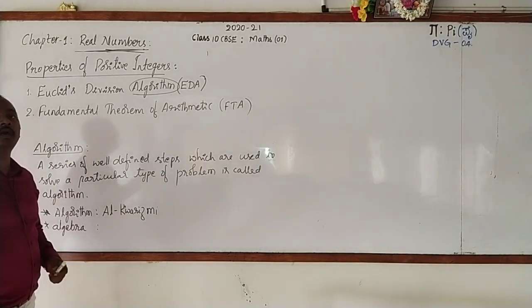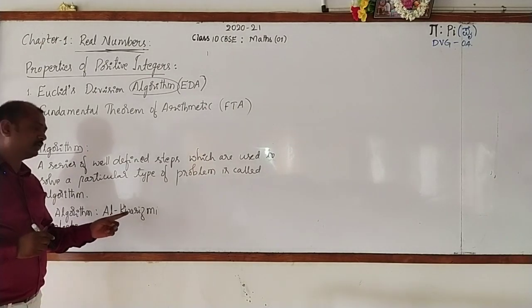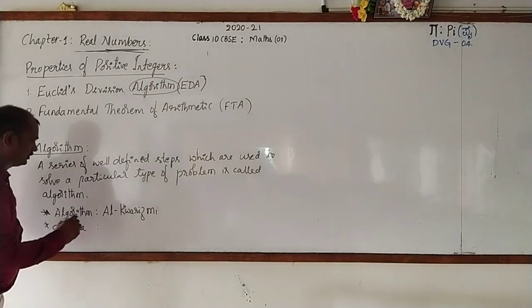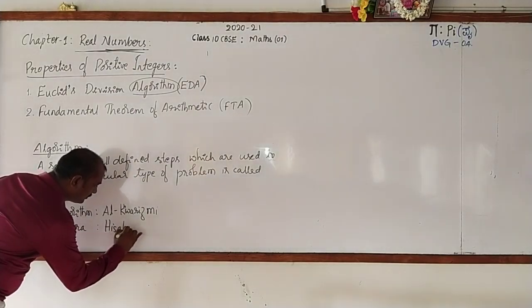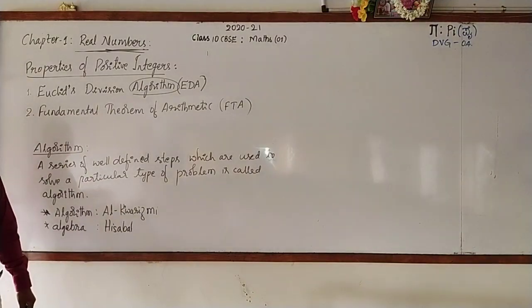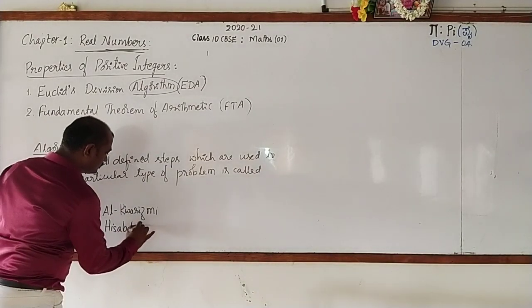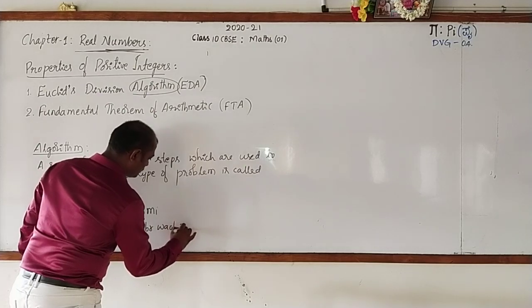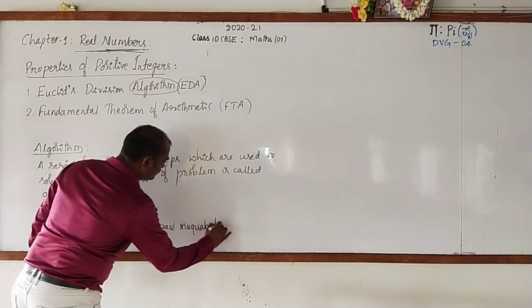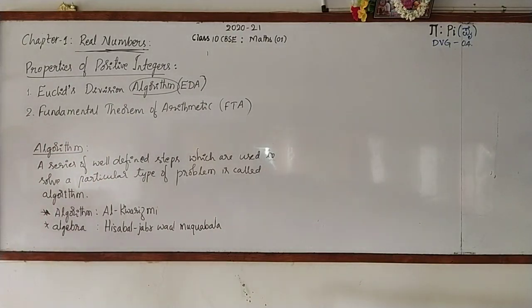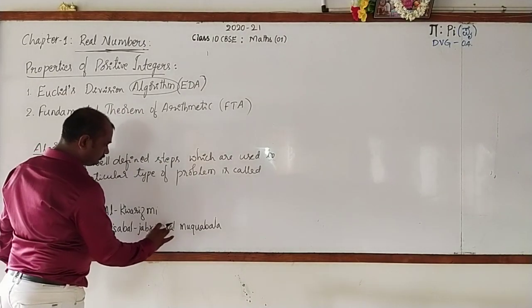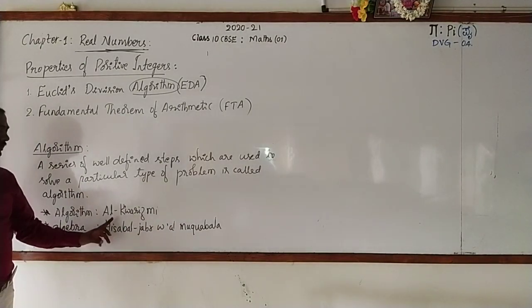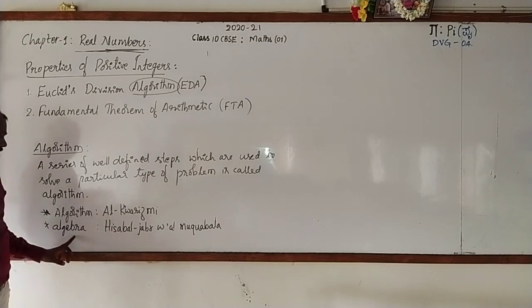Hisab al-Jabr wa al-Muqabala is the name of the book written by Al-Khwarizmi, from which the word algebra has been derived.